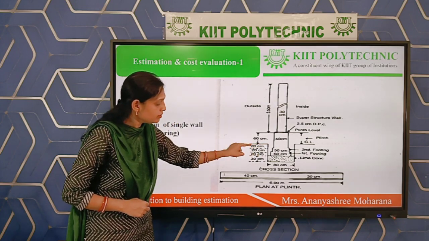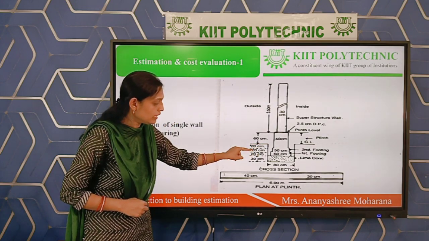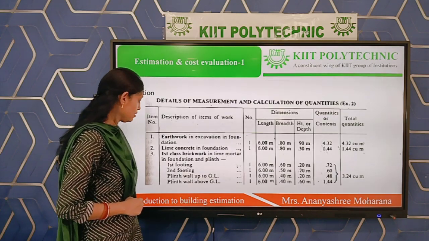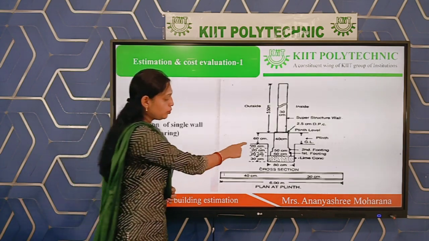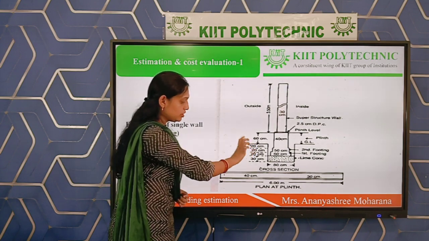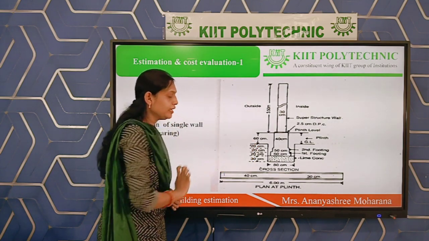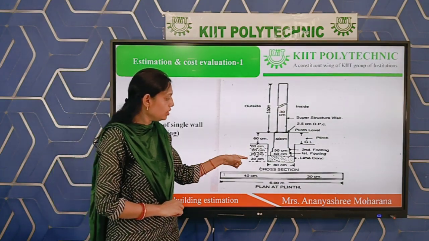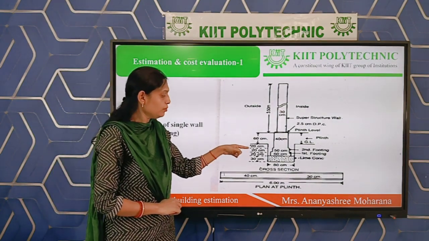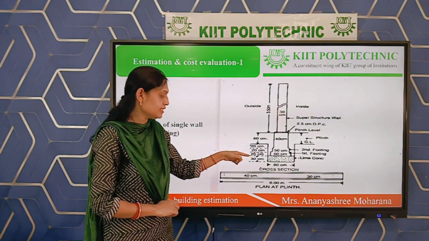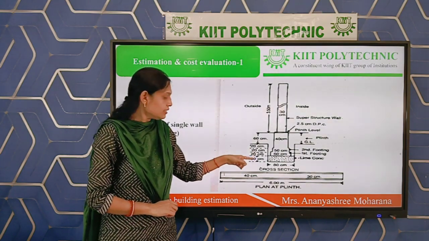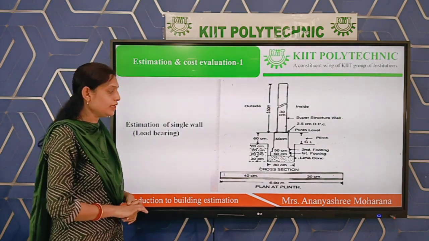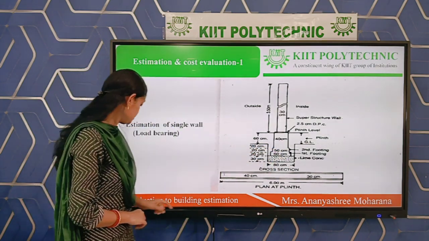You have to mark here: this is 20, next 20, next 20, next 30. 20 plus 20 plus 20 plus 30 is the total height we have to excavate. 20 plus 20 is 40, then 20 is 60, then 30 is 90. That means 0.9 meter height we have to excavate for this foundation.